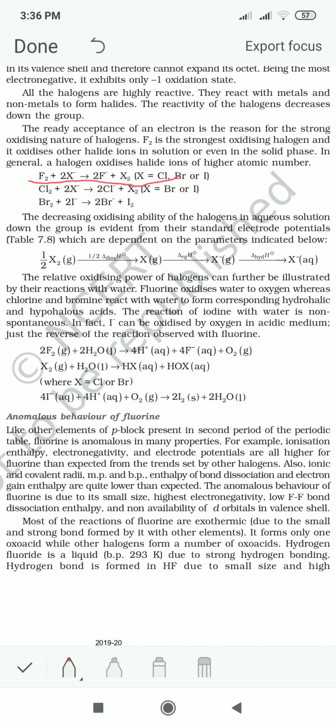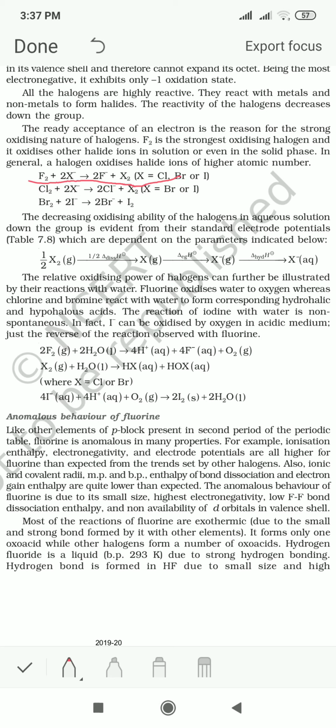It shows some properties in which it differs from the rest of the elements. Now, fluorine is a very small size atom. Its ionization energy is very high. Its electronegativity is very high. It is the element having the highest electronegativity in the periodic table. Then the electrode potential values are also very high.